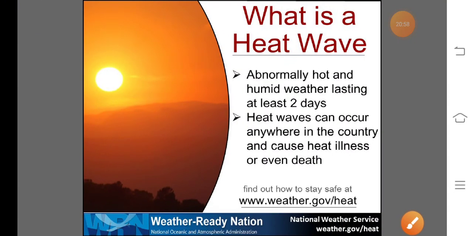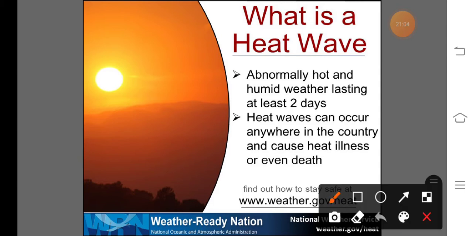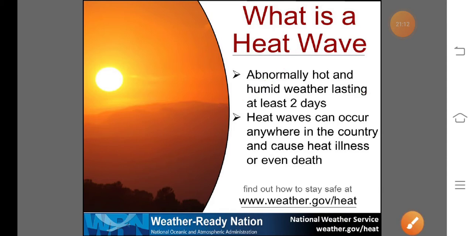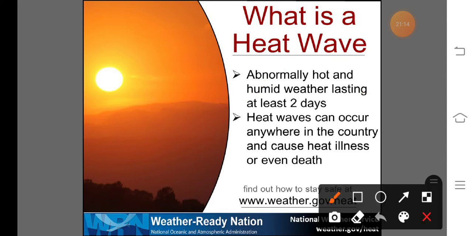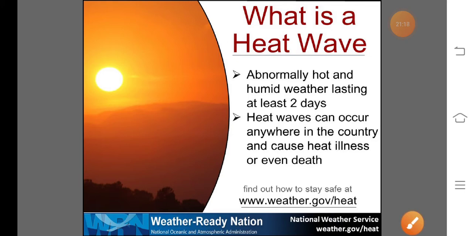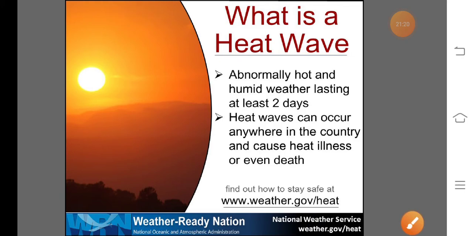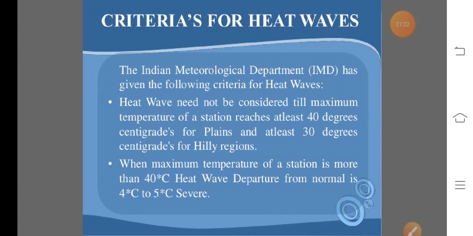In another way, you can see this. What is meant by heat wave? Heat wave is abnormally hot and humid weather lasting at least 2 days. So this is known as the heat wave. Heat wave occurs in our country in the summer season, and it can cause the death of animals as well as human beings.